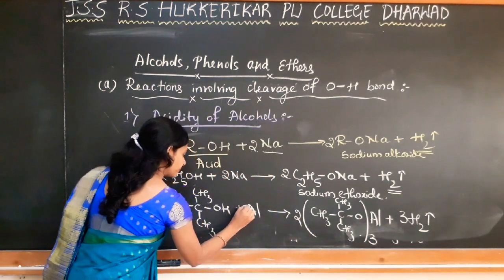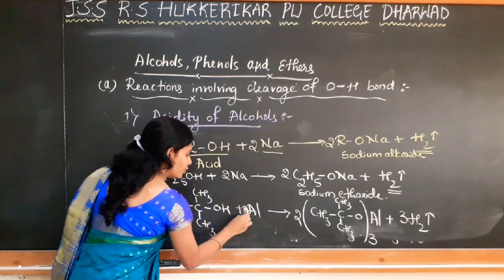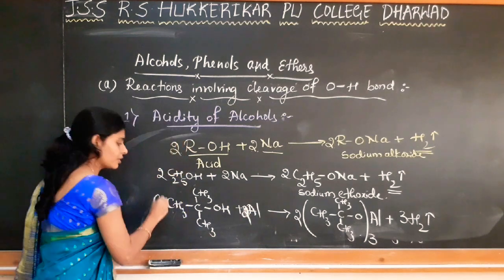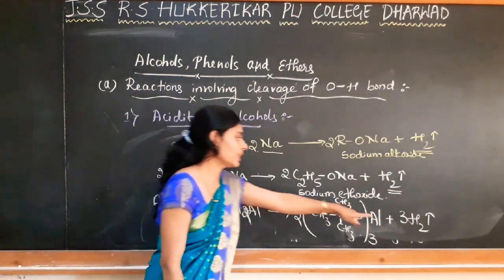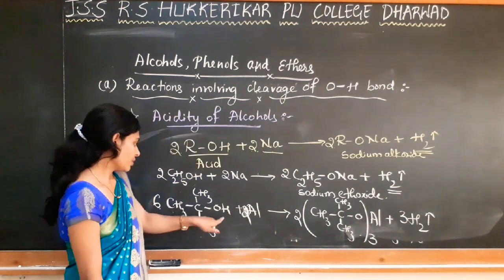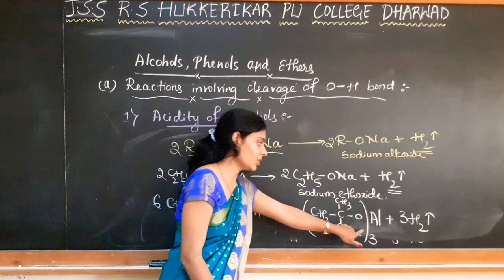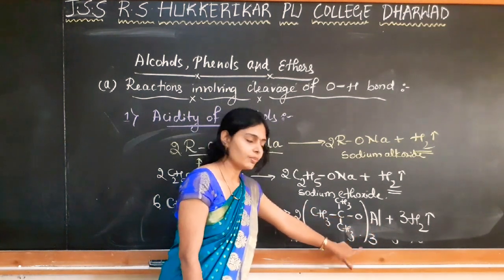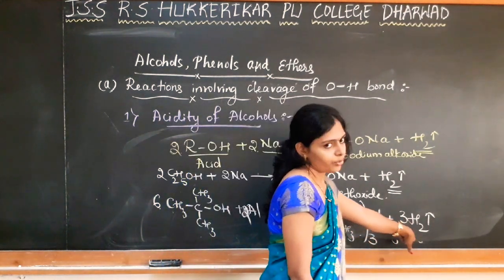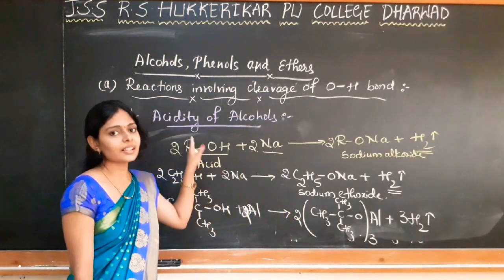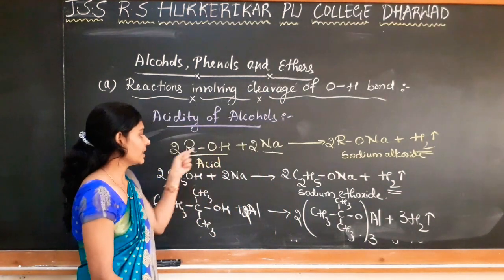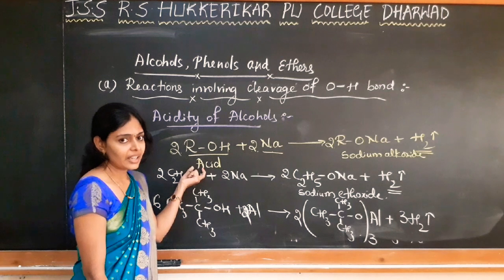So 2 moles of aluminium and 6 moles of alcohol we require to release 3 moles of hydrogen gas. So when tertiary butyl alcohol is treated with aluminium, there is a formation of aluminium tertiary butoxide with the release of hydrogen gas. So from these reactions, it is clear that alcohol is acting as an acid.